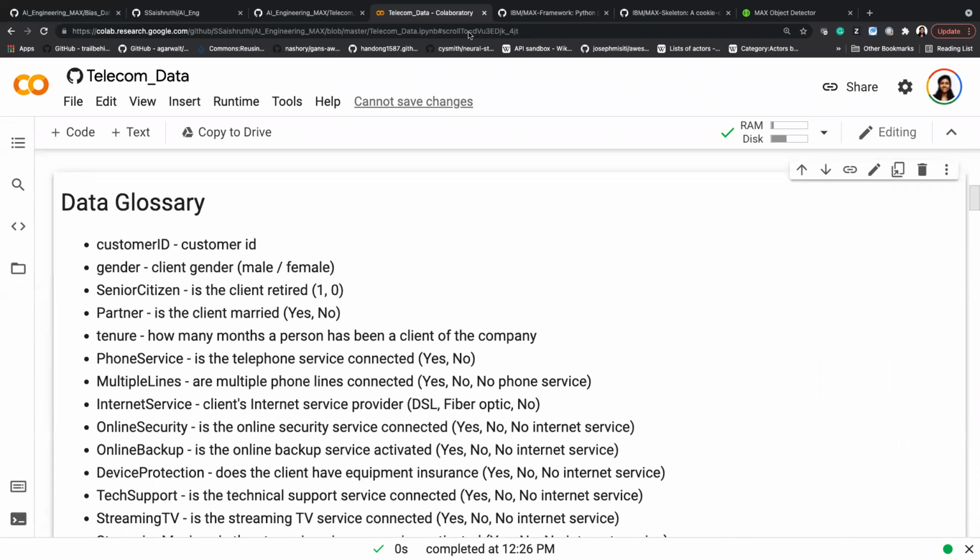And then I have my glossary. I typically prefer having a data glossary with me throughout the process, because it helps me understand what my results are telling me, right? What does it mean? These are domain specific terms, so it's always better to have it handy. So I have them here.